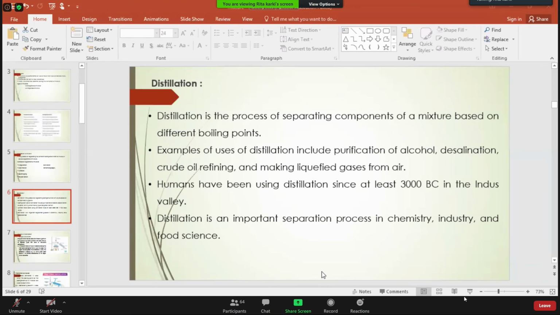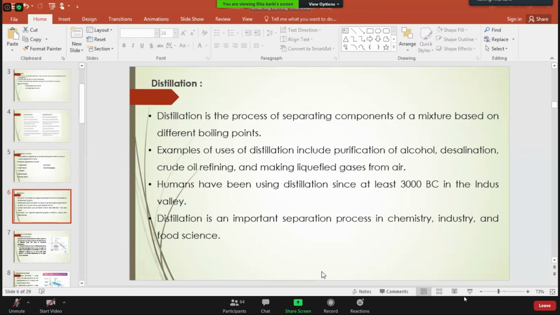During the formation of alcohol inside our home or in the bigger factories, the distillation process is used. Besides this, for the purification of alcohol also, we use the distillation process. Not only that, to refine the crude oil. The oil that is obtained from underground sources is regarded as crude oil. And this crude oil comprises varieties of substances that are needed in our day-to-day life.